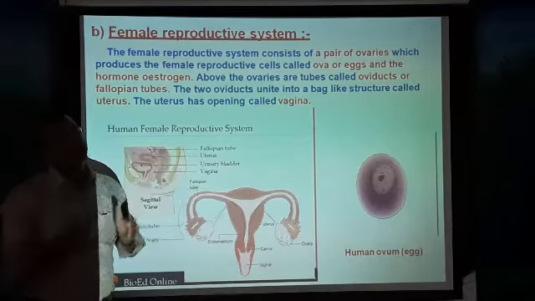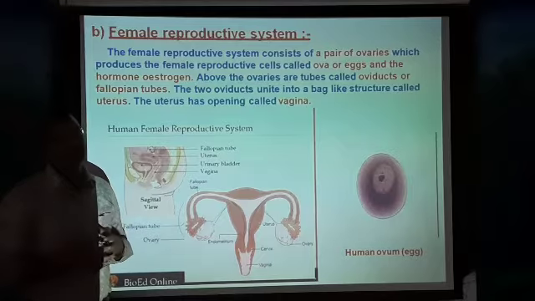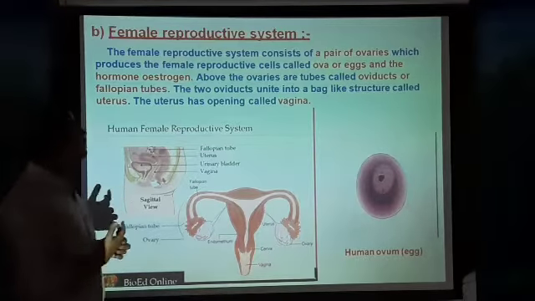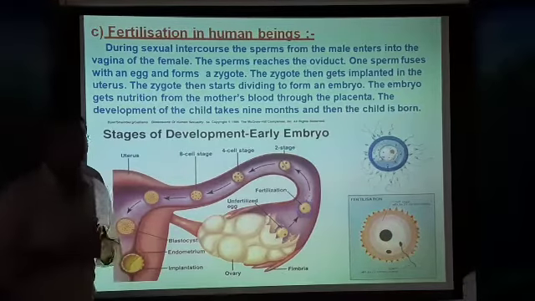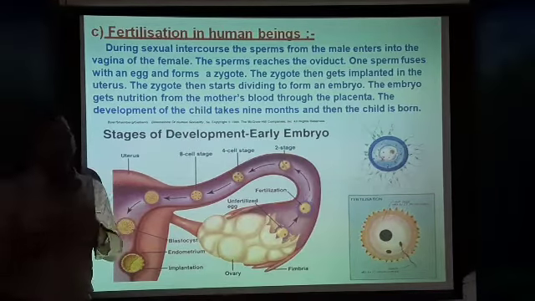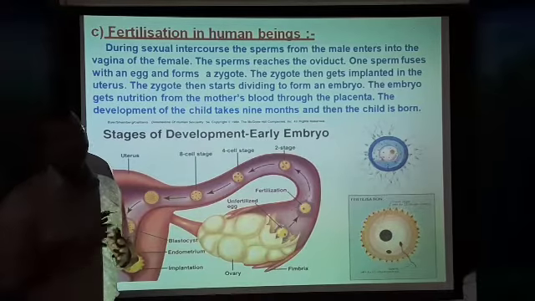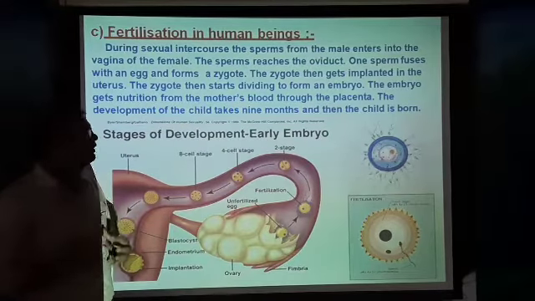So both the male and female gametes fuse together and undergo reproduction. If you go to the next one, that is fertilization in humans. How does fertilization take place? How do the male gamete and female gamete fuse and lead to the formation of a zygote?